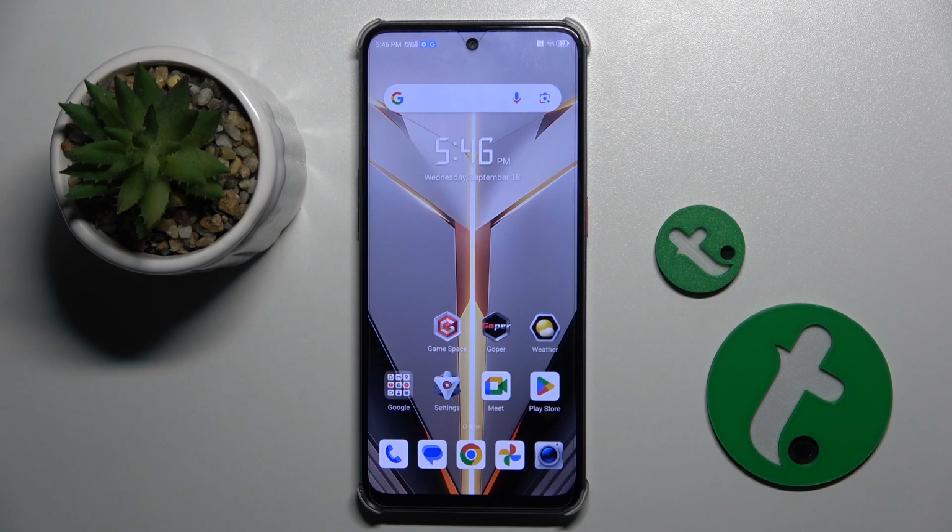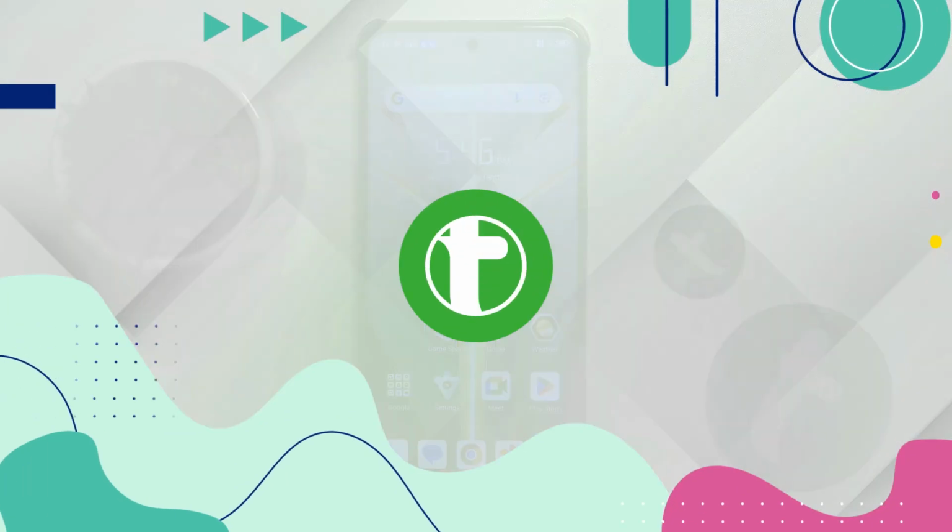In front of me is Nubia Neo 2, and in this video I'm going to show you how to improve audio recording quality using Dolby On app on this device.